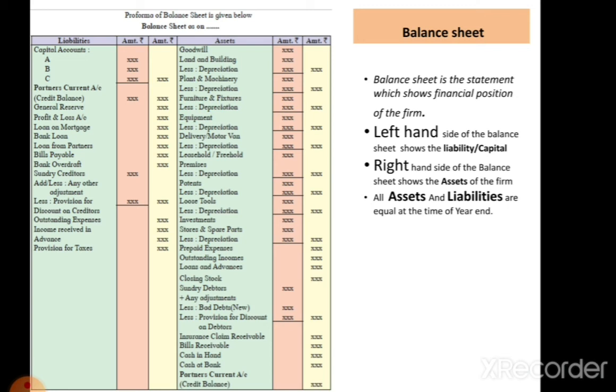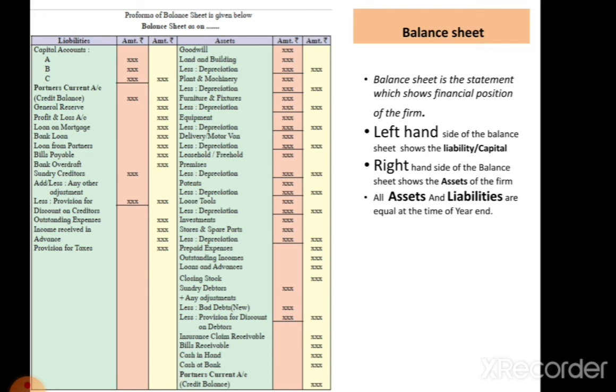Then we see the asset side. On the asset side, first of all the fixed assets are recorded, and after that, depreciation is charged on the fixed assets and the balancing amount is carried forward to the outer column. Let's see which assets are shown in this balance sheet. First of all, goodwill is there. Goodwill is the reputation of the firm converted into money form, and it is a fixed asset.